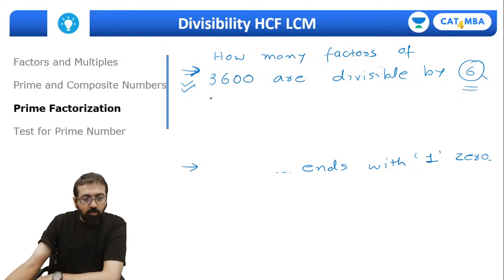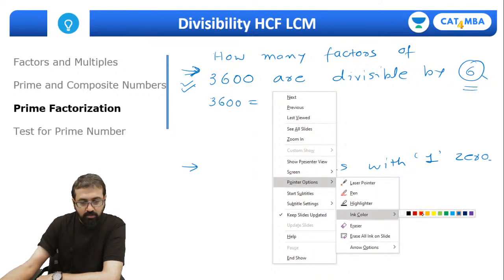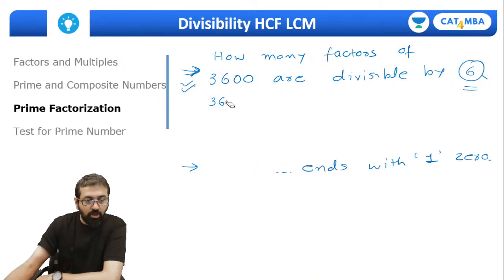See, please understand what is the prime factorization of 3600. What is the prime factorization of 3600? Everyone, let's quickly understand that first. And I'm also going to teach you a different concept. Okay, so first let's look at the prime factorization of 3600. It is 2 raised to 4, 3 raised to 2, and 5 raised to 2. Yes or no? Because 3600 is nothing but 36 into 100.